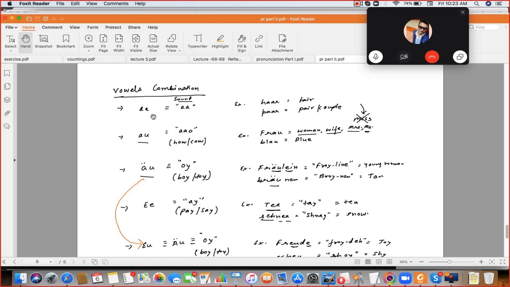Next is double E. Double E is A. Speak the example. Tee and Schnee. Okay. Double E is A. Tee and Schnee.